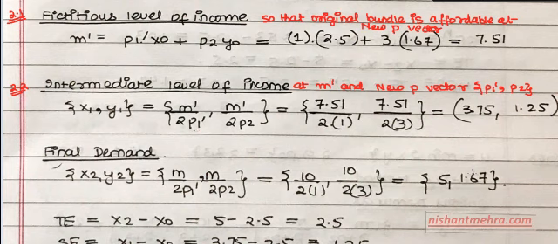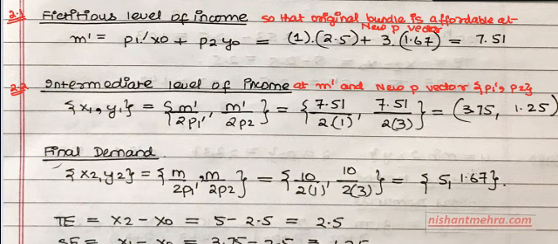Now, what is the form of the demand function for x and y here in case of Cobb-Douglas function? M upon 2 P1 and M upon 2 P2. When income is M dash, it becomes M dash. When prices are P1 dash, it becomes P1 dash. So it is M dash upon 2 P1 dash and M dash upon 2 P2. Just plug in these values and you get 3.75 and 1.25. Am I clear on this?